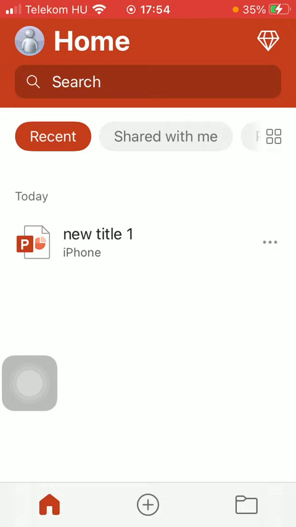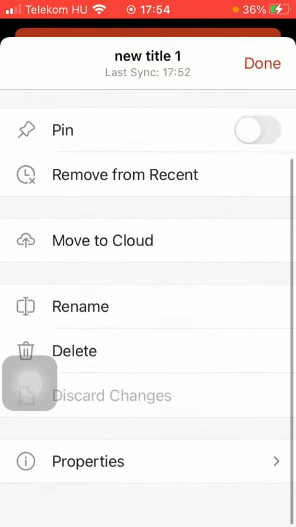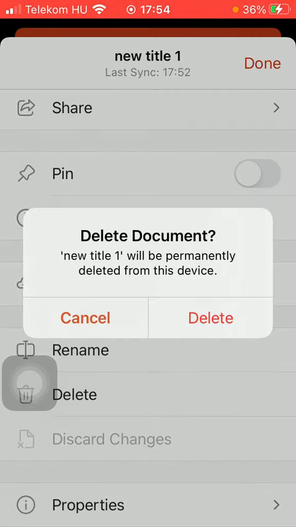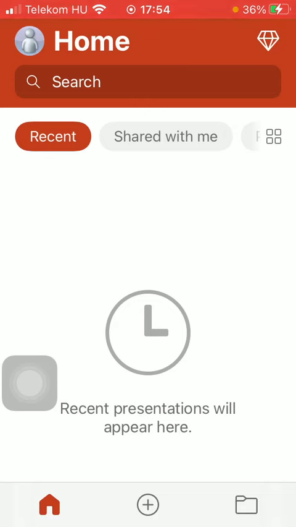Now if you have selected the one, all you have to do is clicking on the three dots icon next to its title. Scroll down till you find the delete option down below and click on it. Now confirm by tapping on the delete button. As you can see, your presentation has been deleted.